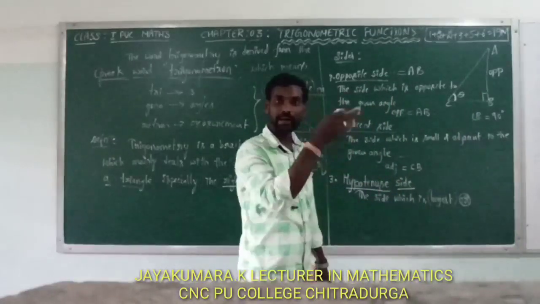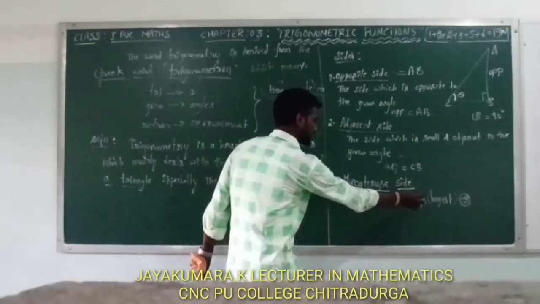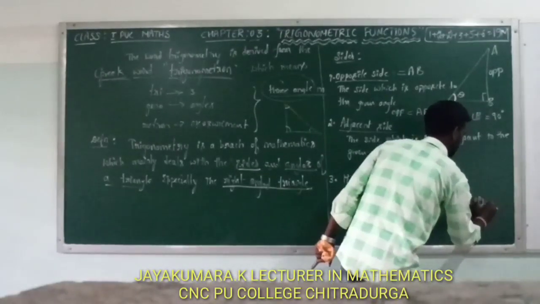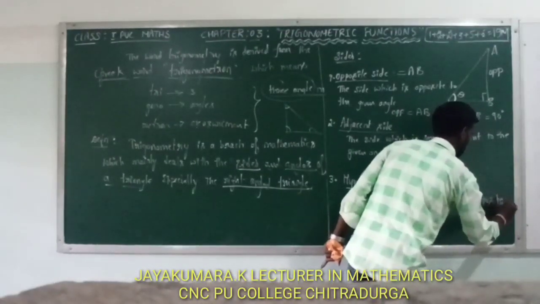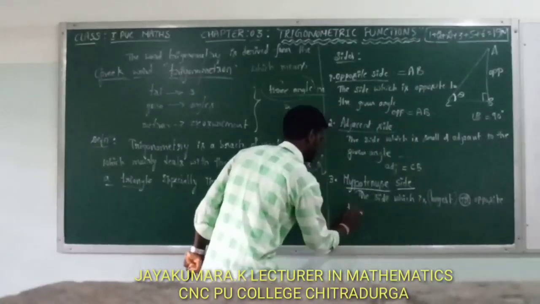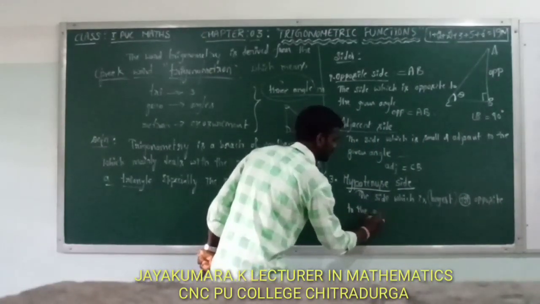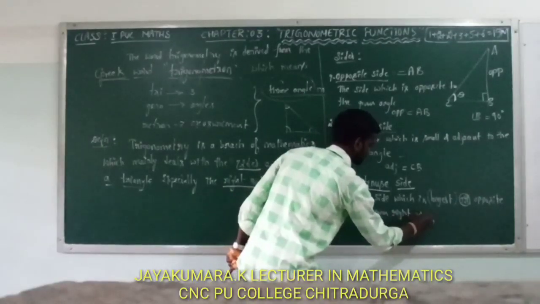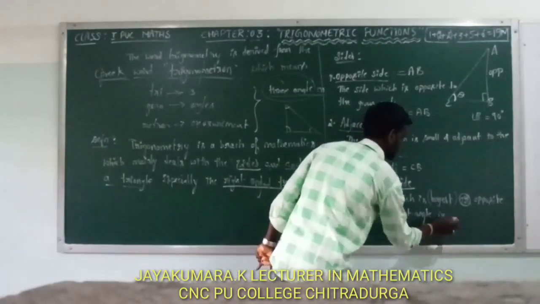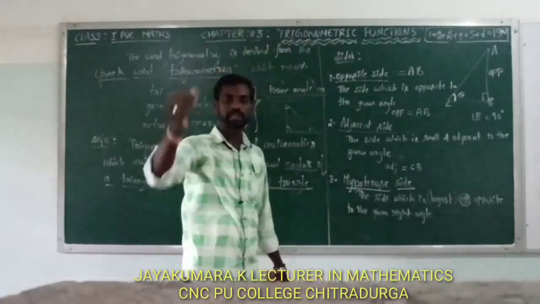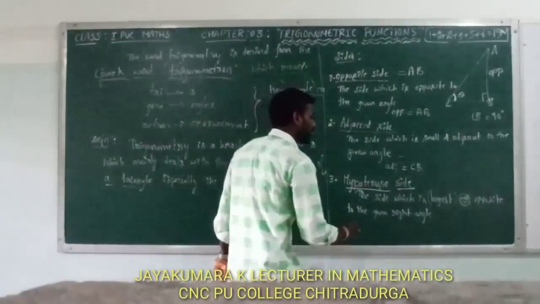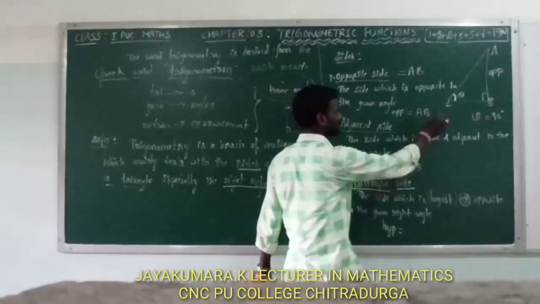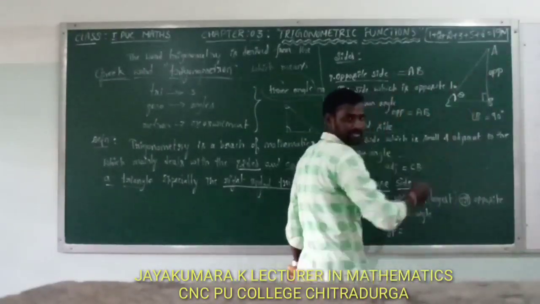Which side is opposite to the right angle? The side which is opposite to the given right angle is called the hypotenuse side. Hypotenuse side, HYP. HYP is equal to what? AC.